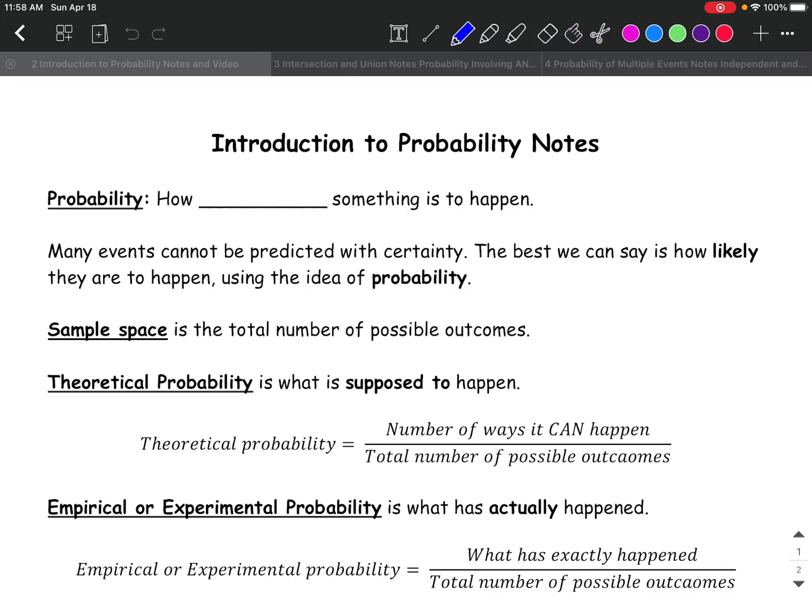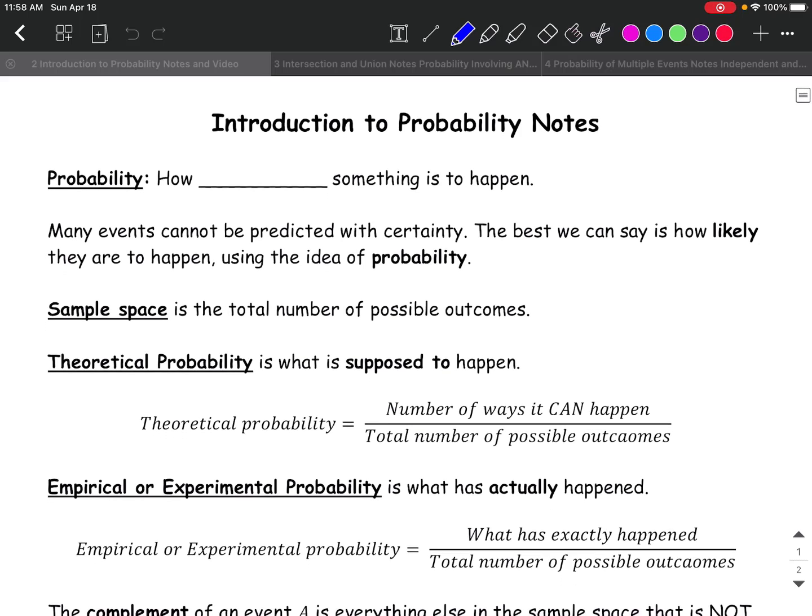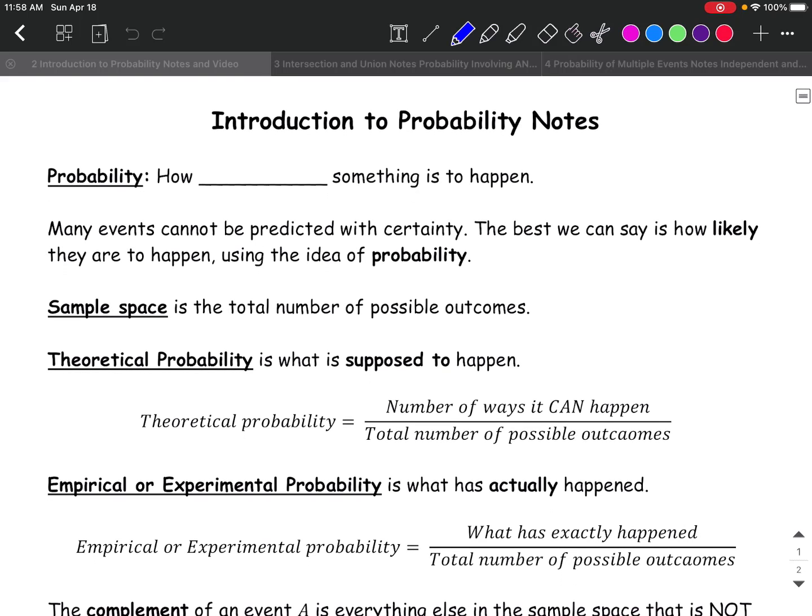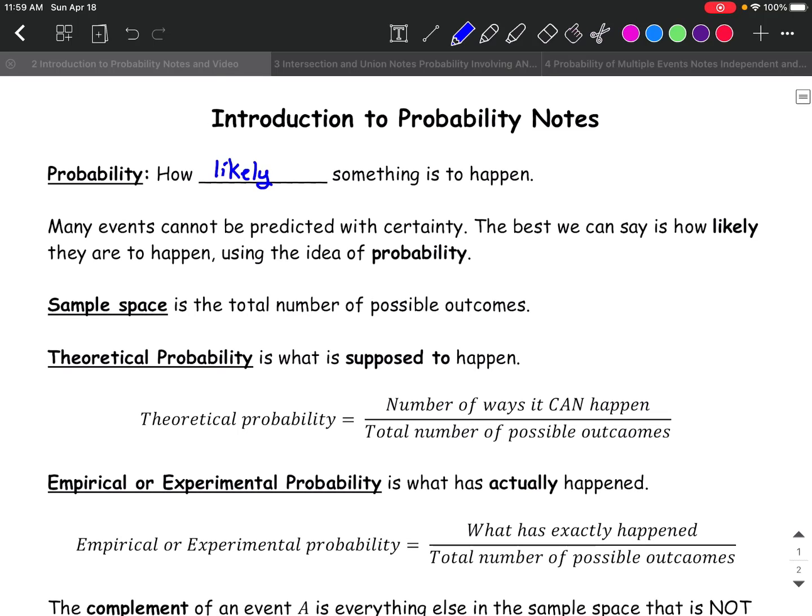Hi guys. So today we're going to talk a little bit about probability. So the first thing is, what is probability? Probability is how likely something is to happen. Okay? How likely is it to happen? Many events cannot be predicted with certainty. The best we can do is say how likely they are to happen using the idea of probability.